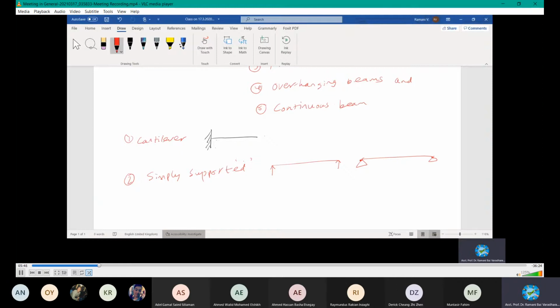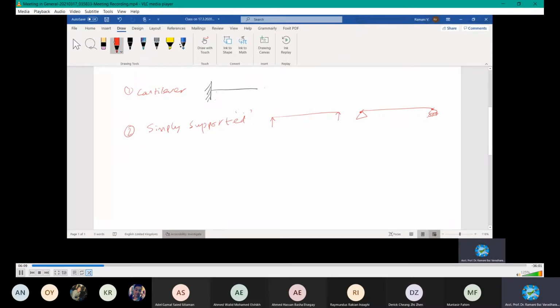And then another type also there, roller support. We can include it in roller. There is nothing called roller beam. Roller support can be there. Sometimes this comes with one end hinge, another end roller. Like this type of wheel you can put down to denote the roller support. These are all simply supported types.